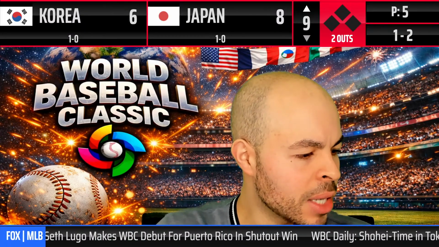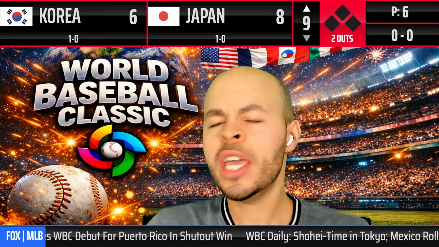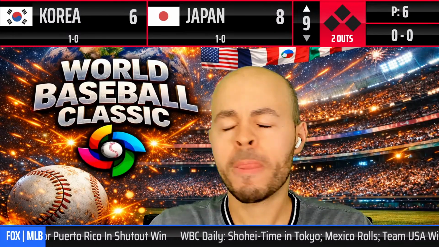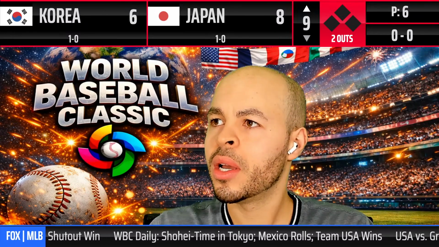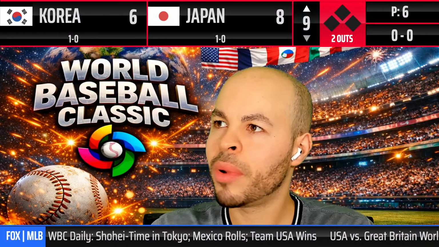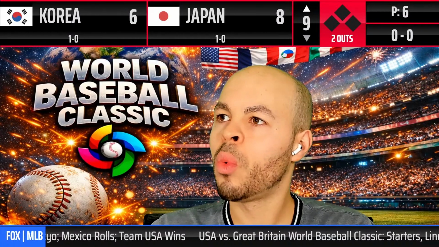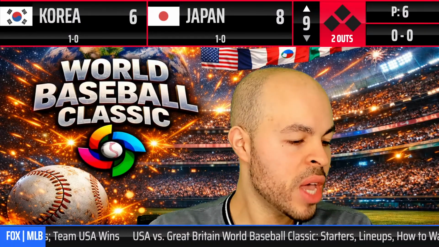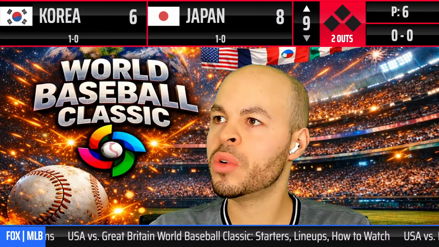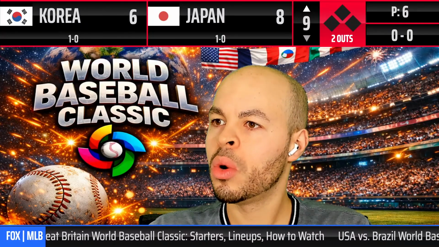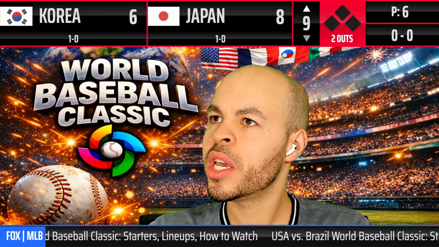Oh my gosh. In the air, he caught that ball. That's the game right there. I mean, game's not over. Still 1 out to play, but wow. That was going off the wall and he caught it in the air. Wow. Hit to the deepest part of the field. What a catch.